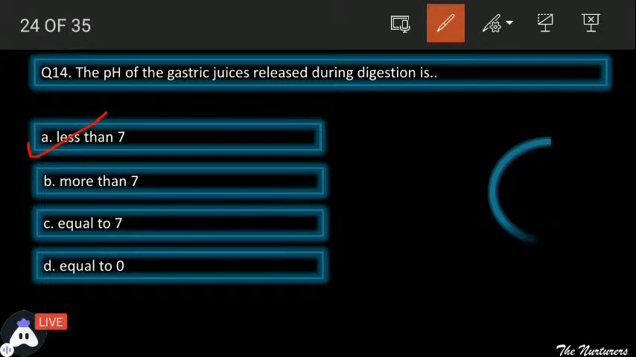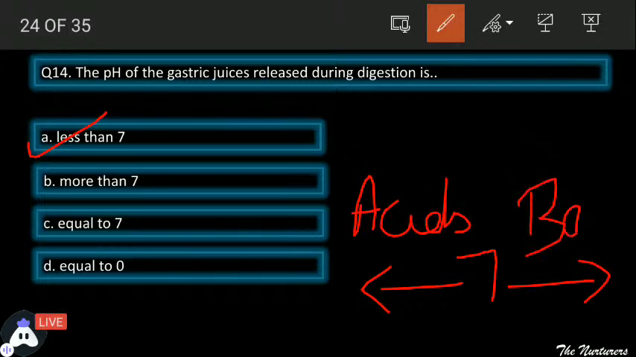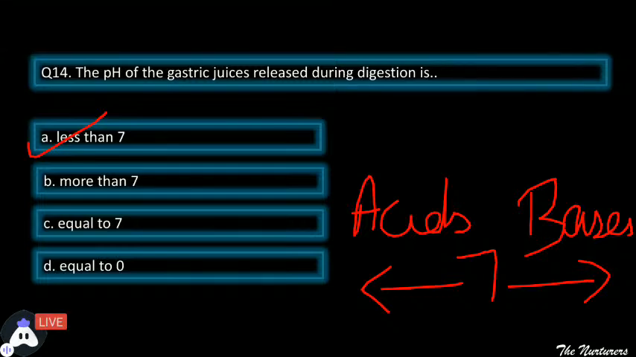Why would it be less than 7, students? Because we all know when we are talking about the pH range, less than 7 we have acids and more than 7 we have bases. And since hydrochloric acid is present in the gastric juices, it's obvious that the pH would be less than 7. Then only it will be acidic in nature.